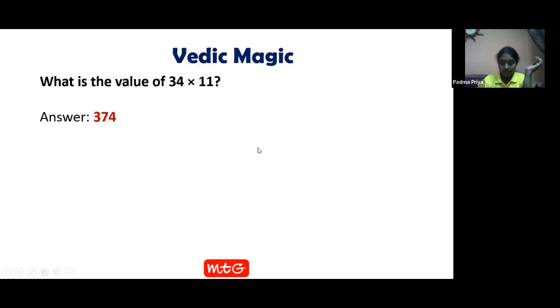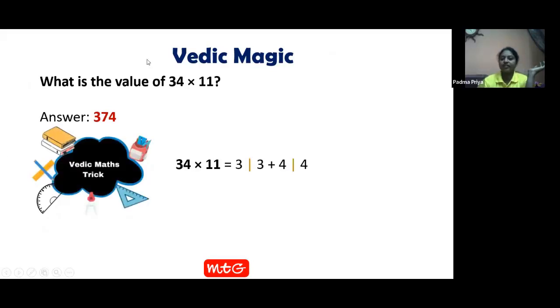Such easy it is. Because in the 11 table also, at times you need to calculate 11 fours are 44, 4 carried, 11 threes are 33 plus 4. You need to do so many things. No, this can be solved in less than 5 seconds. See here. What is the trick? 3 will be as it is, 4 will be as it is. In between them, you need to add them and write their value. That's it. What is that? 374. Sorry. 3 will be as it is, the leftmost digit. The rightmost digit, 4, will be as it is. And in between, you add them both and write it. 3 plus 4, 7.